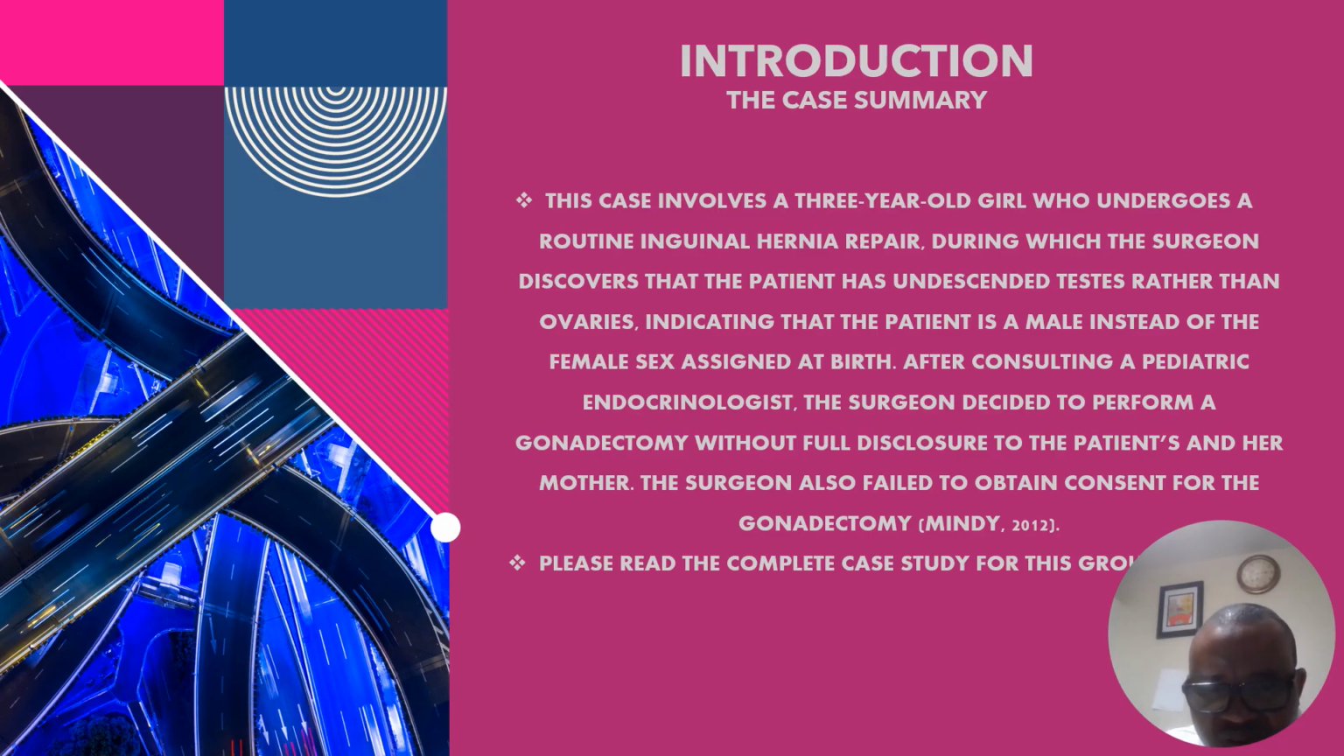This case involves a 3-year-old girl who undergoes a routine inguinal hernia repair, during which the surgeon discovered that the patient has undescended testes rather than ovaries, indicating that the patient is a male instead of the female sex assigned at birth. After consulting a pediatric endocrinologist, the surgeon decided to perform a gonadectomy without full disclosure to the patient and her mother. The surgeon also failed to obtain consent for the gonadectomy. Please read full case study from Canvas.